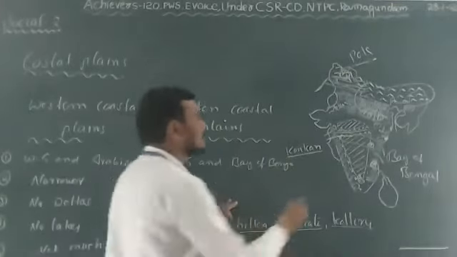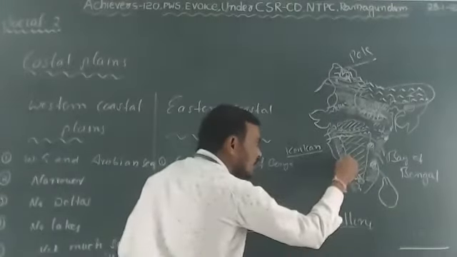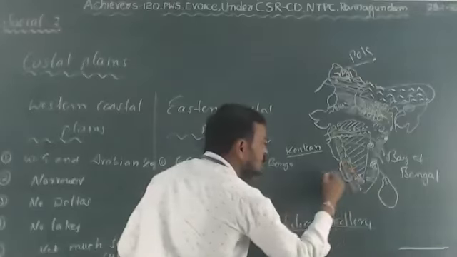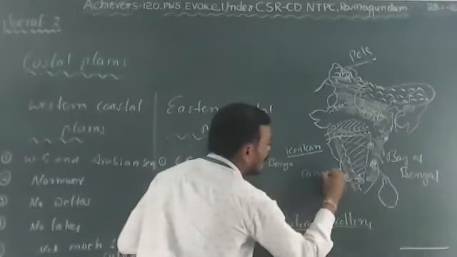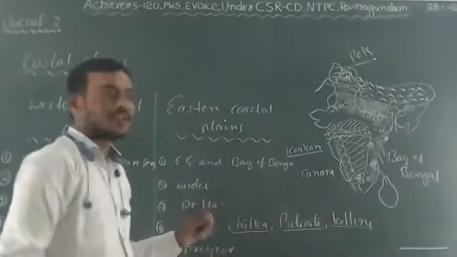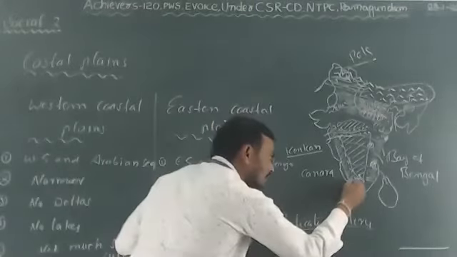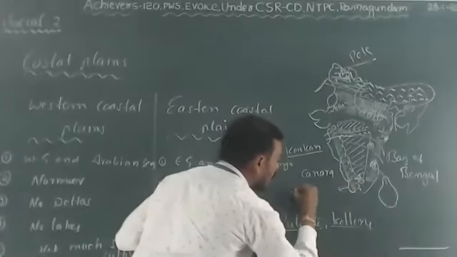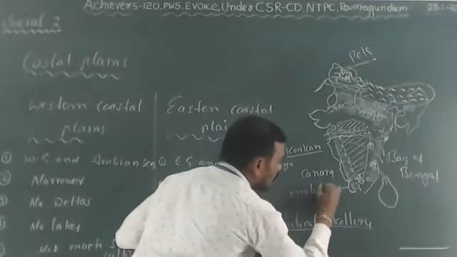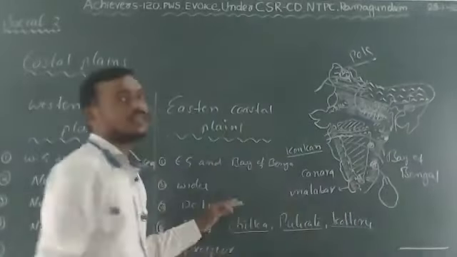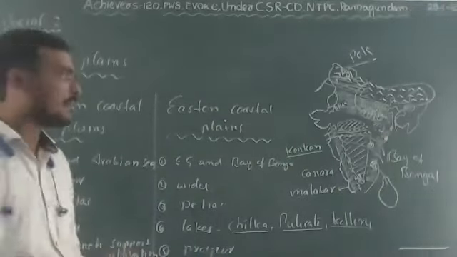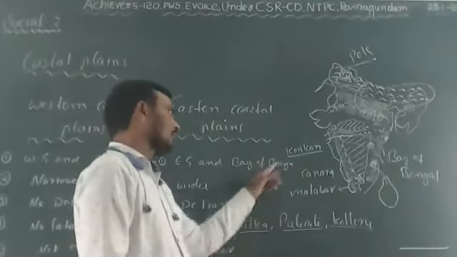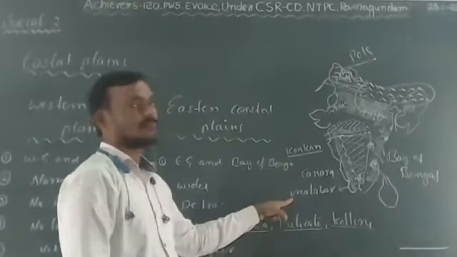Next, the Karnataka coast starts from here. The Karnataka coast is known as Canara. Next, Kerala starts from here. The Kerala coast is known as Malabar. So there are three coasts in the western side: Konkan, Canara, and Malabar.